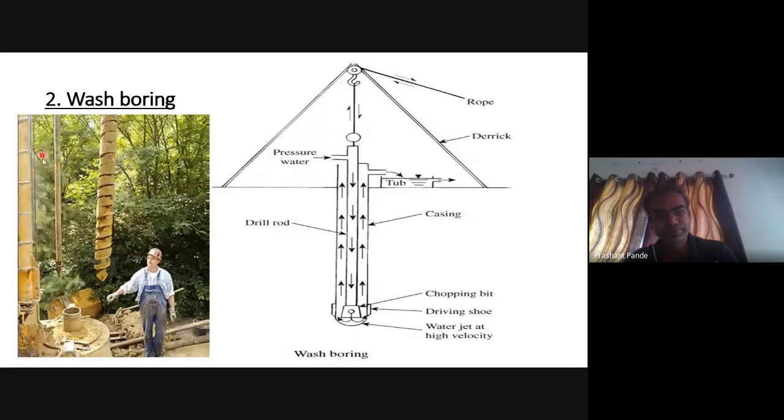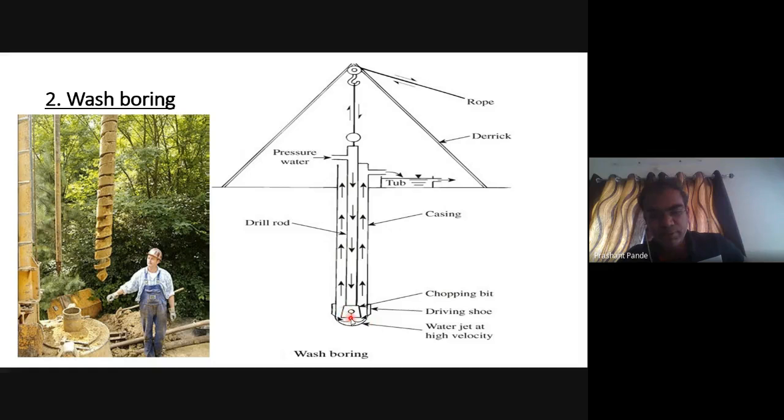The principle of wash boring is to provide a drill rod, which is hollow, and water is pumped under pressure into this hollow drill rod, which jets out from the bottom. This is the space between casing and drill rod, and the water will come out into the tub. This is the chopping bit and driving shoe.